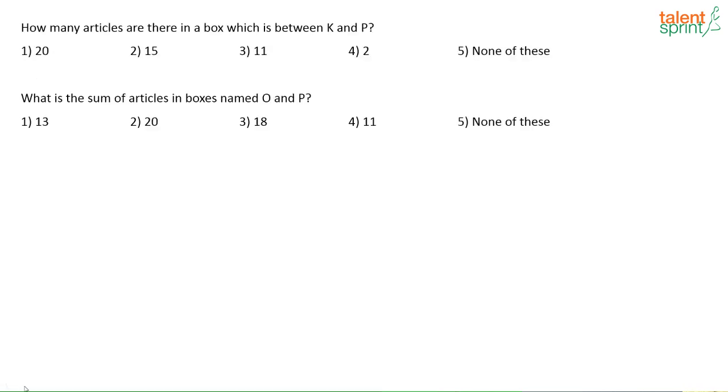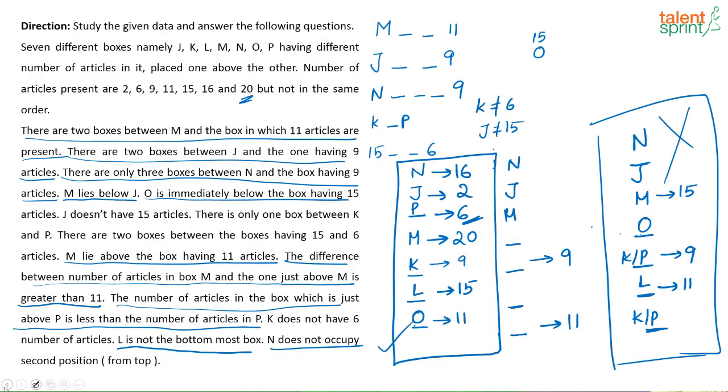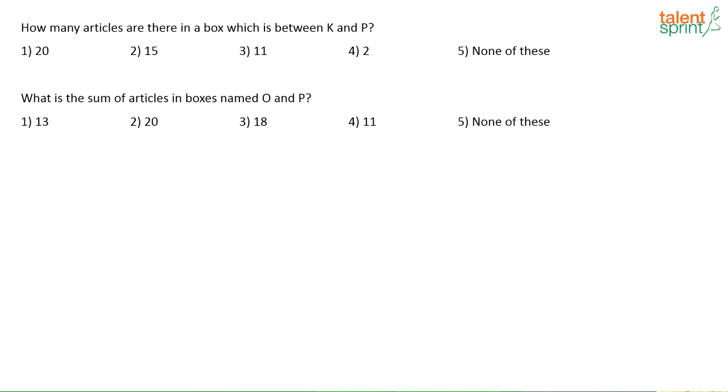Next one. How many articles are there in the box which is between K and P? So which is the box that is there between K and P? Sorry, between K and P is M, correct? M has 20 articles.